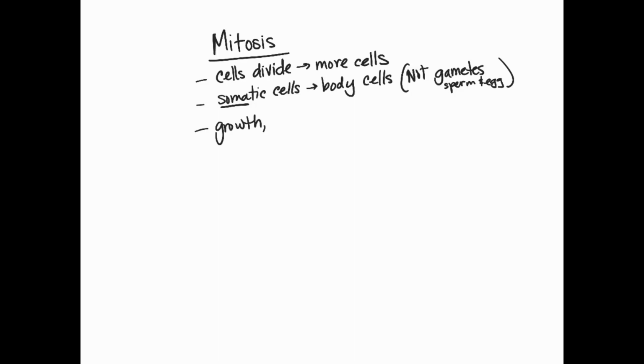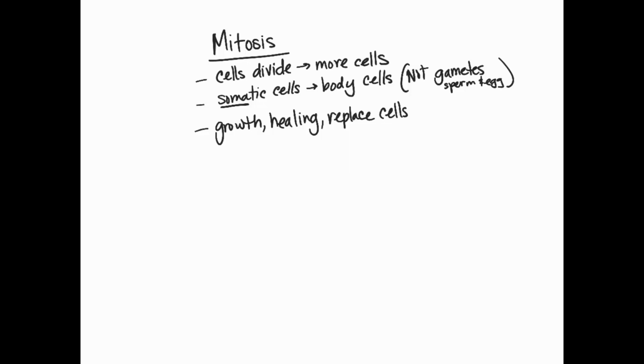If we think of a child being born, they're very, very small compared to an adult. Those children's bodies are going through mitosis to get bigger, to grow. We need it for healing. So as we're going through life, even if it's a cut, or something we're putting in our bodies that's damaging internal cells, we go through mitosis in order to heal our body. Also to replace cells. Our cells get worn out, they get old, they don't function as well as they used to, so our body will kill them, recycle the parts, and then through mitosis we get new ones.